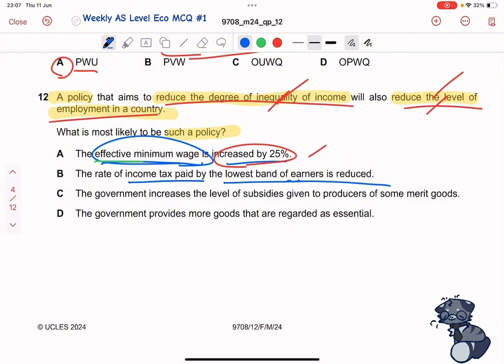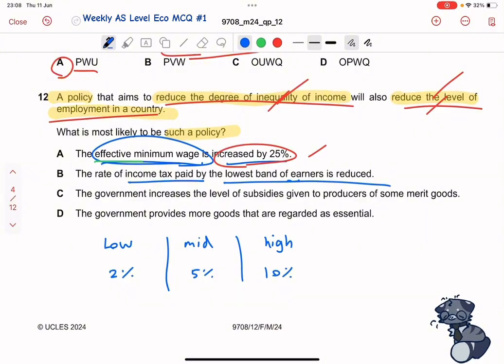When it says that the rate of income tax paid by the lowest band of earners is reduced, it basically means, let's say we have people with low incomes, then people with mid-tier incomes, then people with high incomes. Of course, each of them will have a certain rate of tax. Let's say the low-income people have 2%, this one has 5%, and this one has 10%, right? So it's a progressive taxation system.